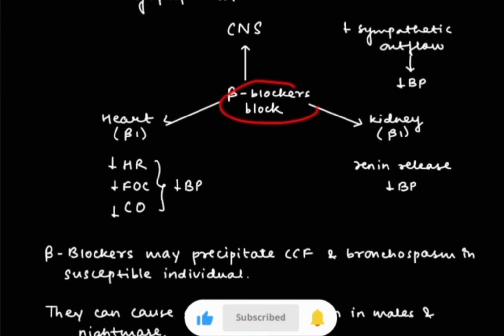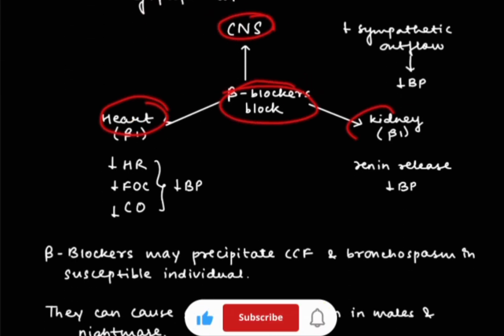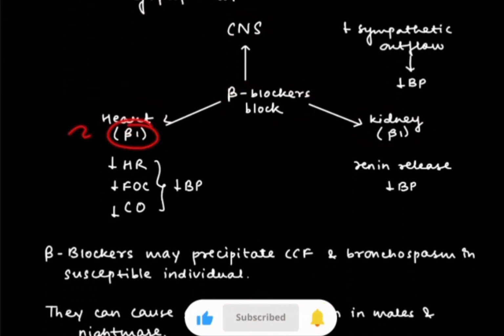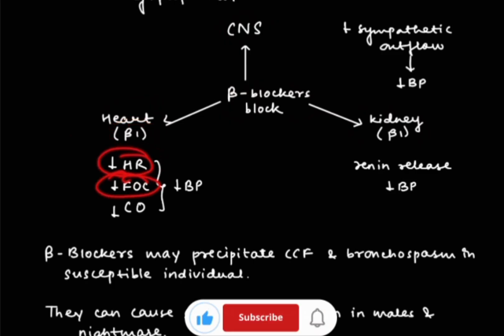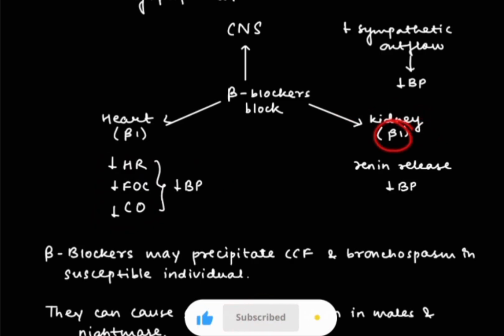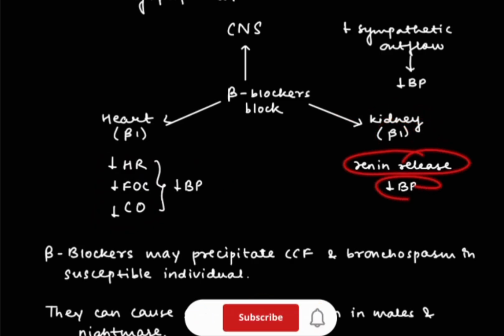So basically beta blockers will block the CNS as well as heart and kidney. In the heart, it will block the beta 1 receptor, it will decrease the heart rate, force of contraction as well as cardiac output, which will lead to decrease in BP. As well as in the kidney, it will also block the beta 1 receptors and it will decrease the release of renin, which will lead to decrease in BP.